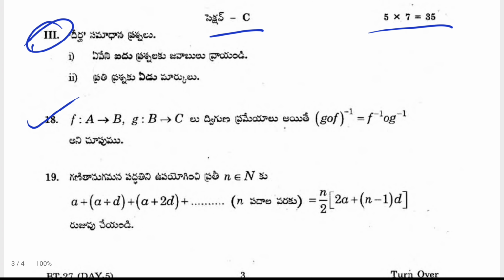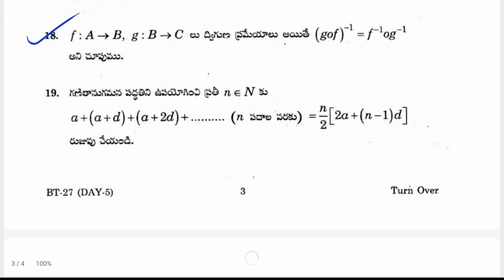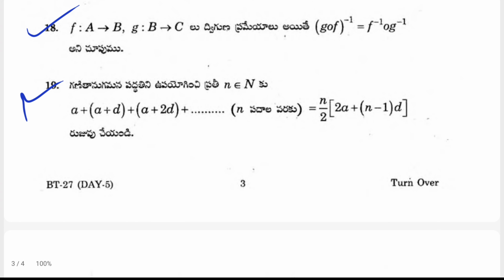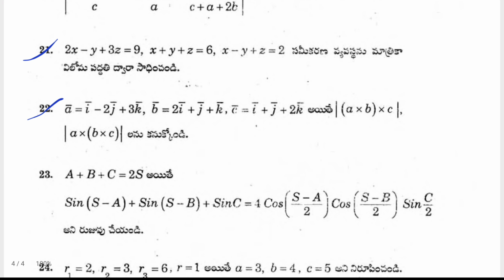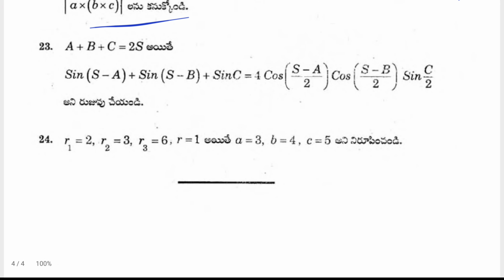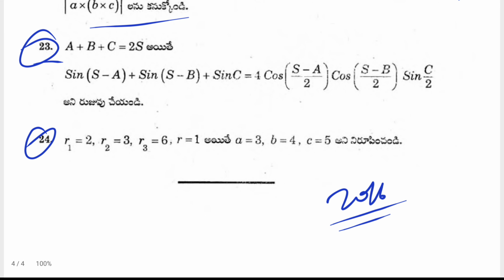This is 18. Okay, question number 18 here, right? Then here we can see the 19th one, and 20. This is the matrix question, and 21, 22. This is a very easy question. This is a very easy question. Okay, now if you really can, you can solve question 23, question 24. Okay, so well, the 2016 Maths A paper is totally completed here.